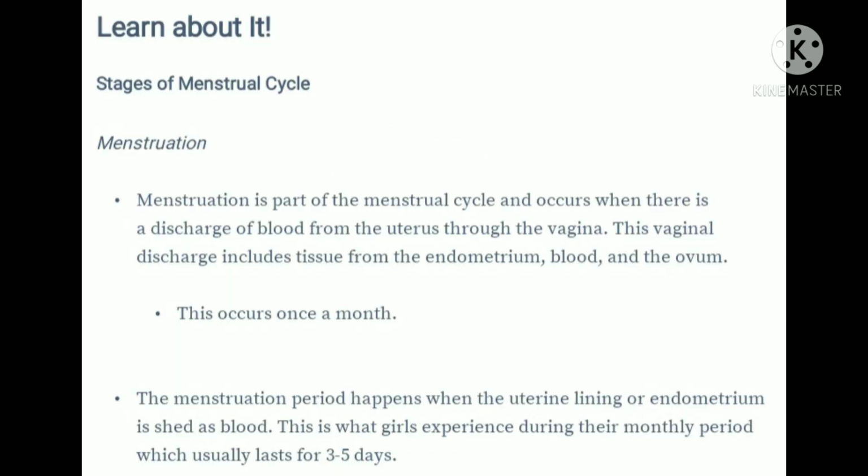Menstruation. Menstruation is the part of the menstrual cycle and occurs when there is a discharge of blood from the uterus through the vagina. This vaginal discharge includes tissue from the endometrium, blood, and the ovum. This occurs once a month. The menstruation period happens when the uterine lining or endometrium is shed as blood. This is what girls experience during their monthly period, which usually lasts for 3 to 5 days.